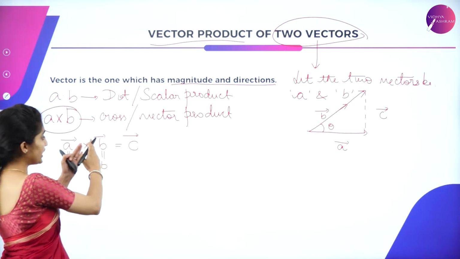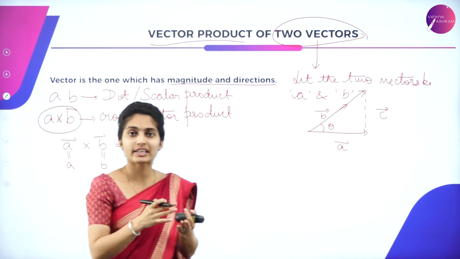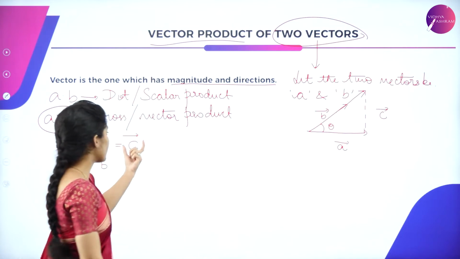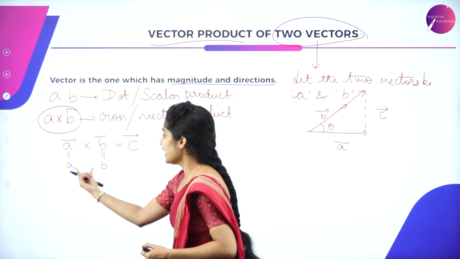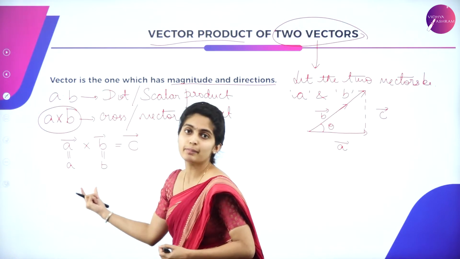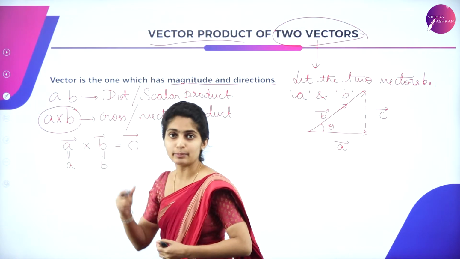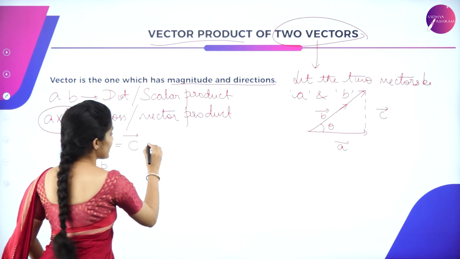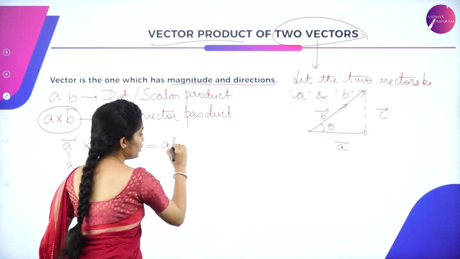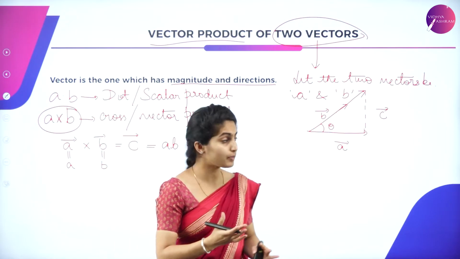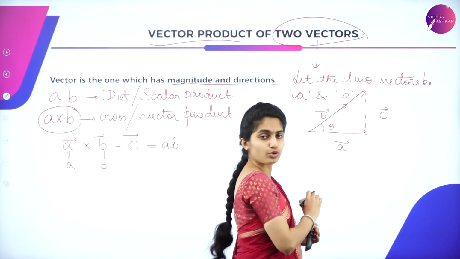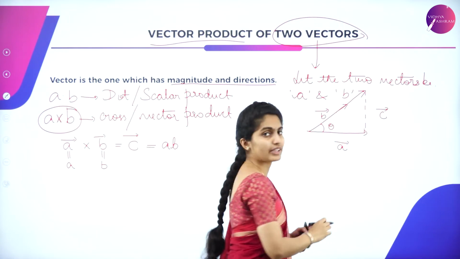If it is 2 into 3, that is nothing but 6, so here you can just give it as 6. Since A and B are the variable magnitudes of vector A and vector B, you can just give it as A into B. And a trigonometric function has to be given because of the terms used here.